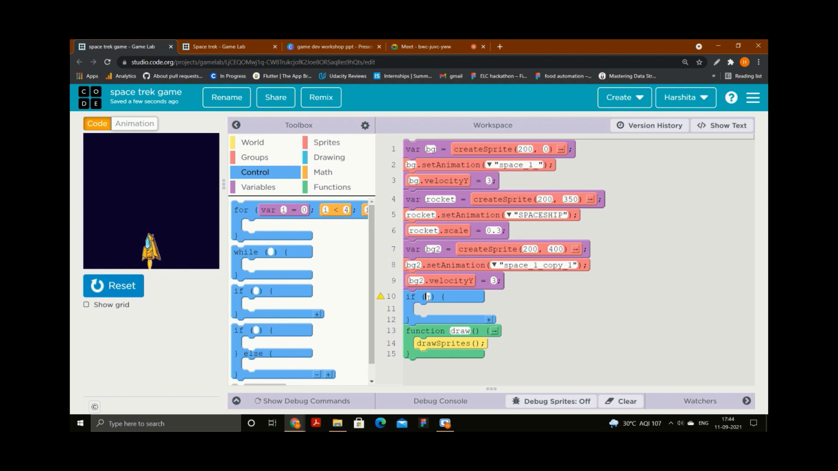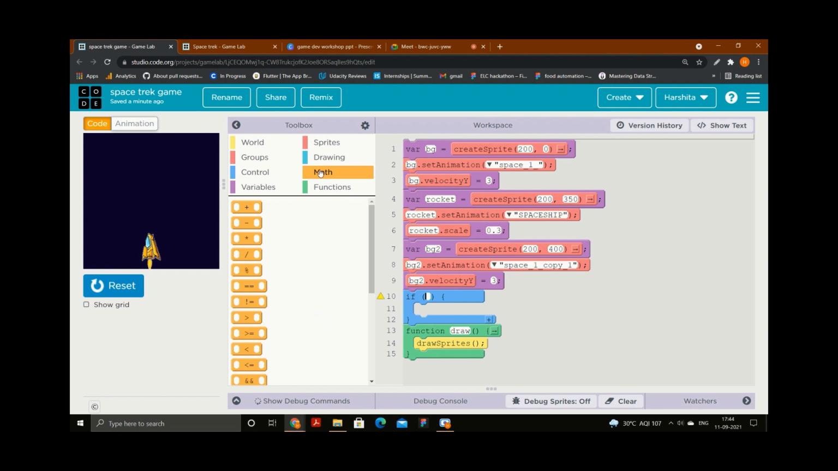By using coordinates, right? Middle of the screen means if the coordinate of y starts from 0 at the top and ends at 400 at the bottom, then the middle coordinate will be 200. So that's why what I am checking right now is when the background will come in the middle, this is my condition. So what I will do next is you need to go to the math section. Everyone go to the math section.